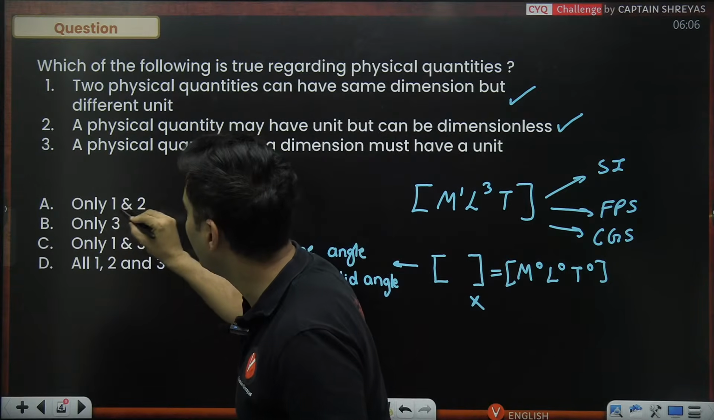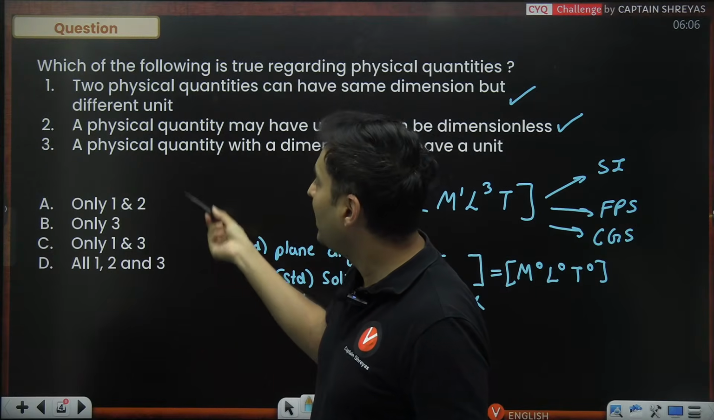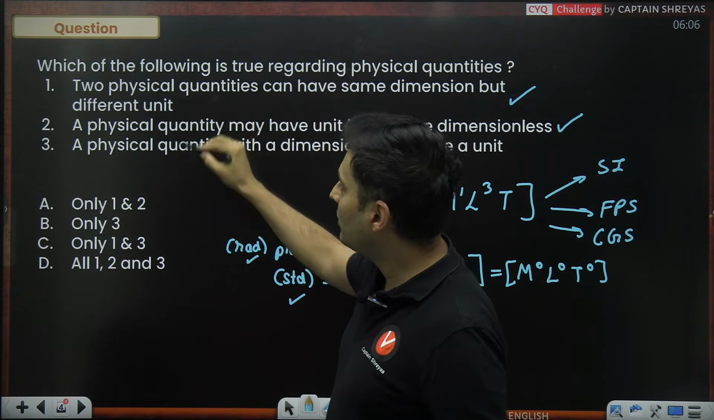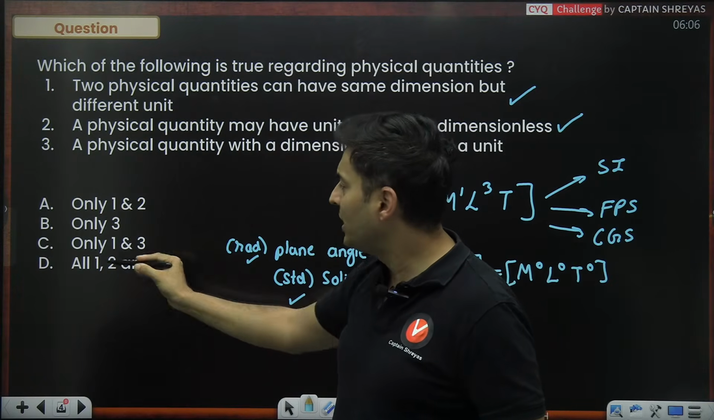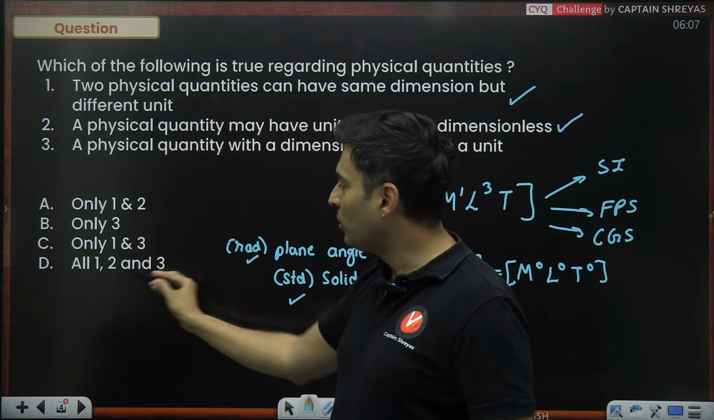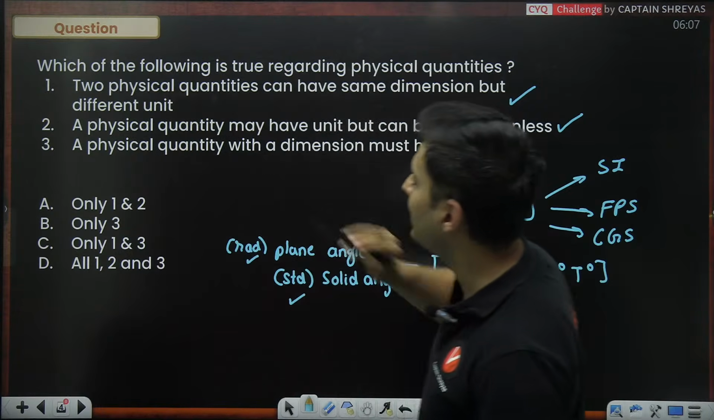oh, option A is there, only 1 and 2, my bad, my bad. If it was maybe 2 and 3, sorry, if it was 2 and 3, then I don't have to check 1, because there is no such option like 2 and 3. If 2 and 3 is correct, then 1 is correct. All right. 1 and 2 option is there. I didn't see that. My bad.